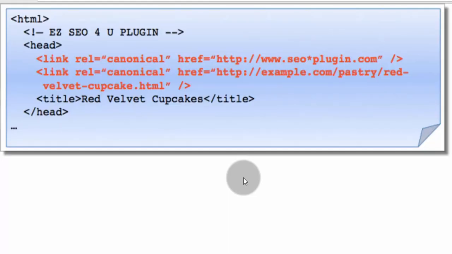The third mistake is that you should mention only one canonical tag and target URL per post. That is, you should not redirect a single post to multiple posts. That's why there should be only one canonical tag per post. If you add multiple canonical tags, then Google will neglect all of them. So make sure that you mention only one. It can happen when you install multiple plugins which handle canonical tags.